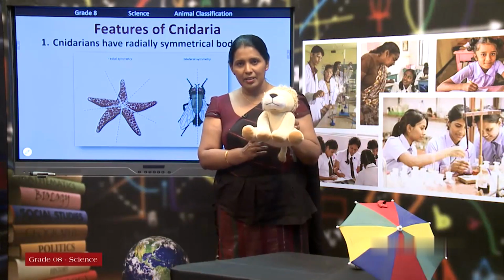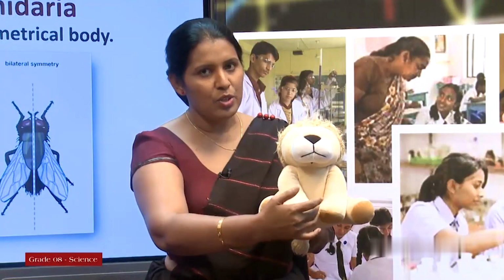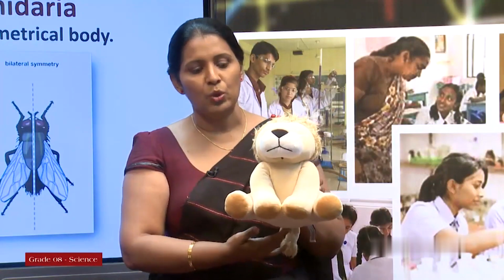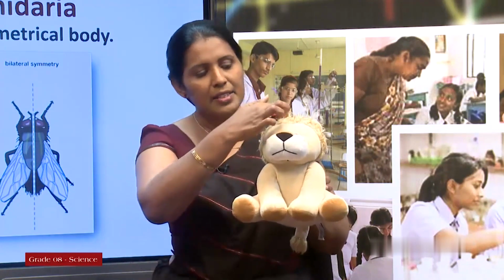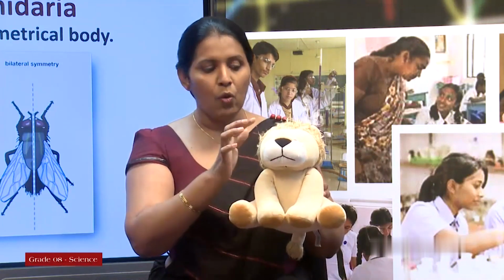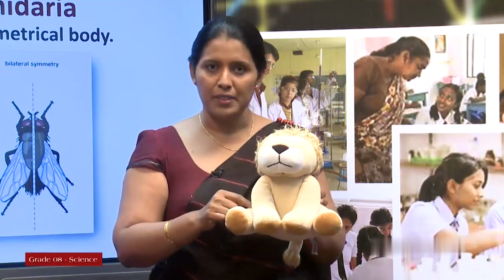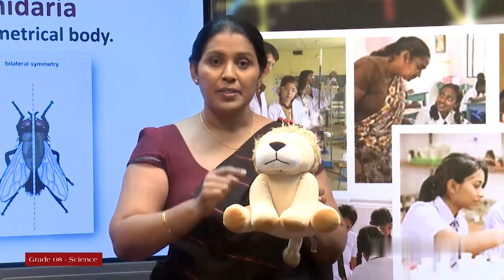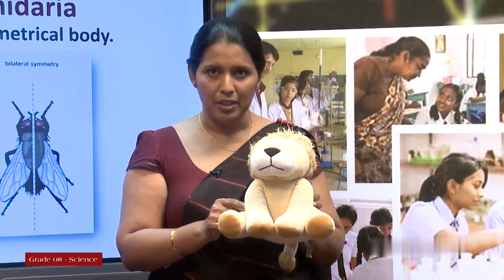When considering this animal, you have only one axis to divide it into two equal halves. It is this vertical axis. Therefore, only one axis but two equal halves. This type of symmetry is called bilateral symmetry.